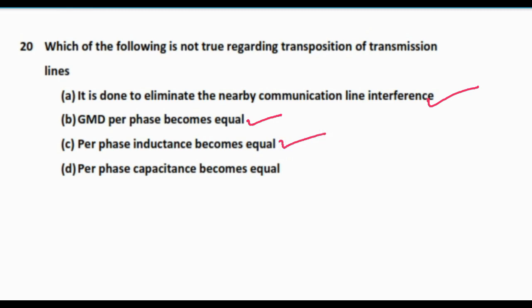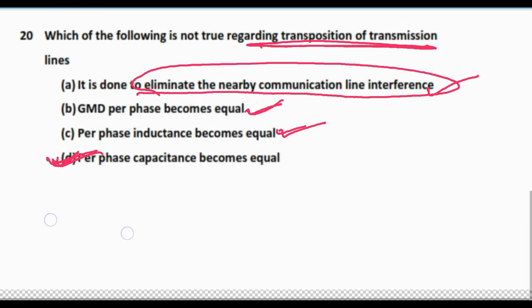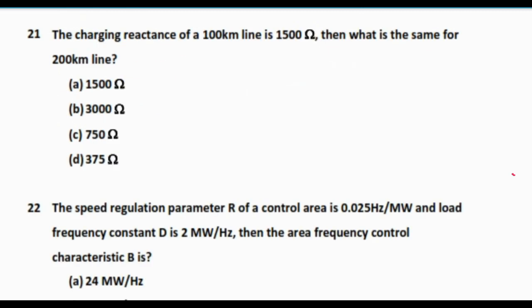And option D is the answer. This is per phase capacitance becomes equal, and we cannot say that per phase capacitance will be equal. So transposition is generally done to eliminate nearby communication line interference, and all these options are true except D.